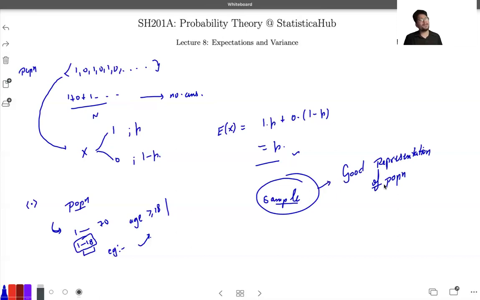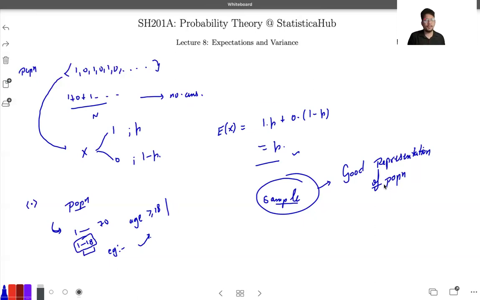If you say, sir, just collect a sample from the population of India, working professionals, and according to my connections I take out a sample of 50 people, but 40 of them are teachers only, then this is not a good representation of the Indian population.